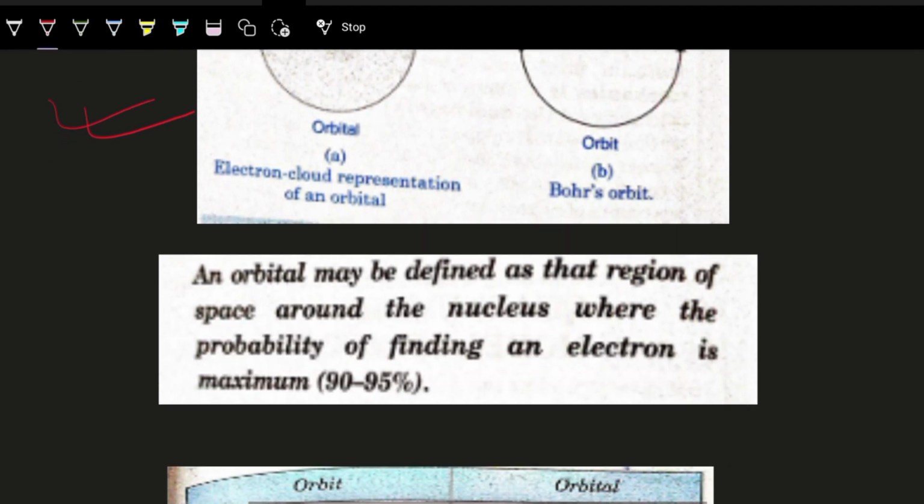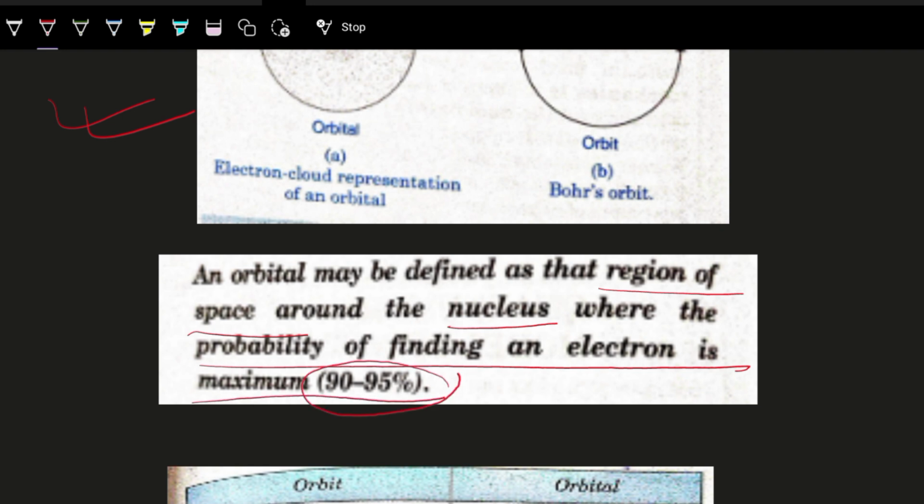So here you see an orbital may be defined as the region of space around the nucleus where the probability of finding an electron is maximum, 90 to 95%. So no one can say here only I can see an electron. No, this is the region where the probability of finding an electron is maximum. This is the orbital concept and this is the quantum mechanical output.